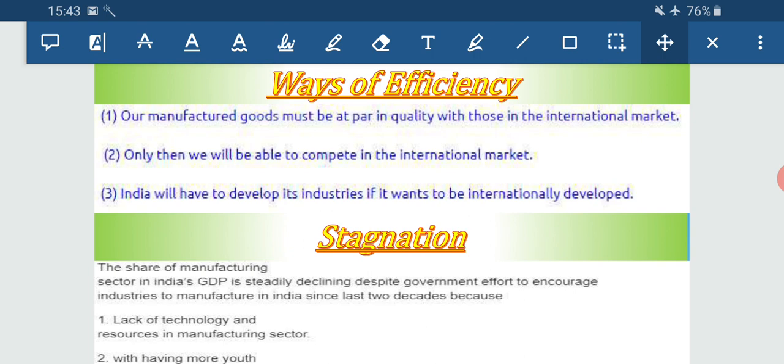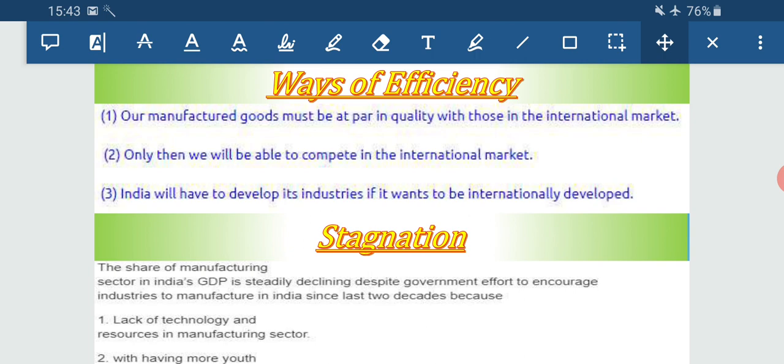So, first we have to be self-sufficient, then secondly we have to improve the standard of quality, and third we have to maintain this standard so that we stay in the international market. In this way we can increase our efficiency and we can be at the international level.